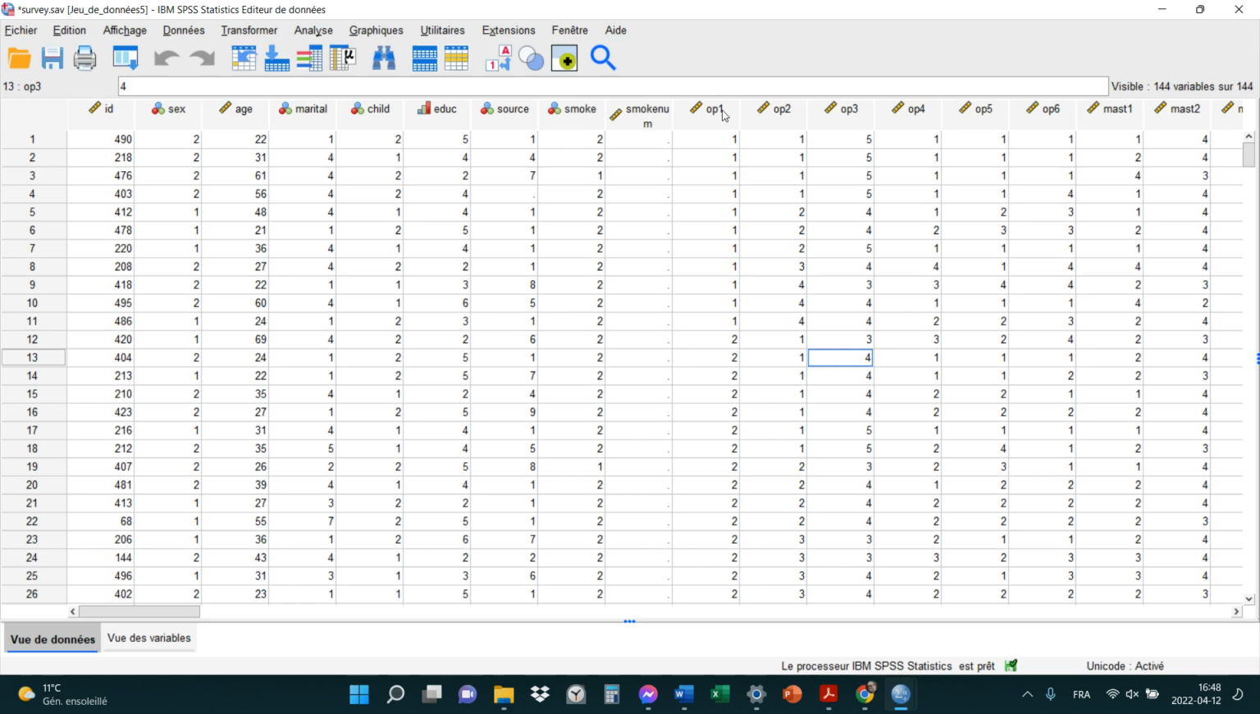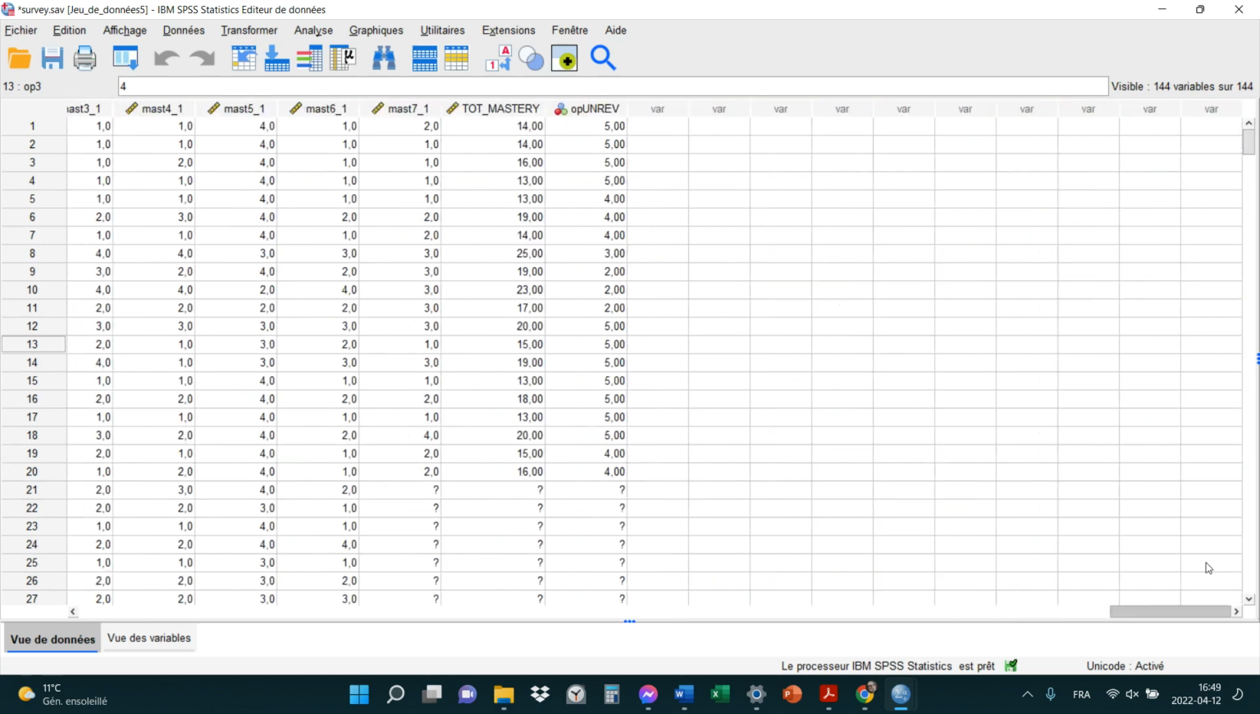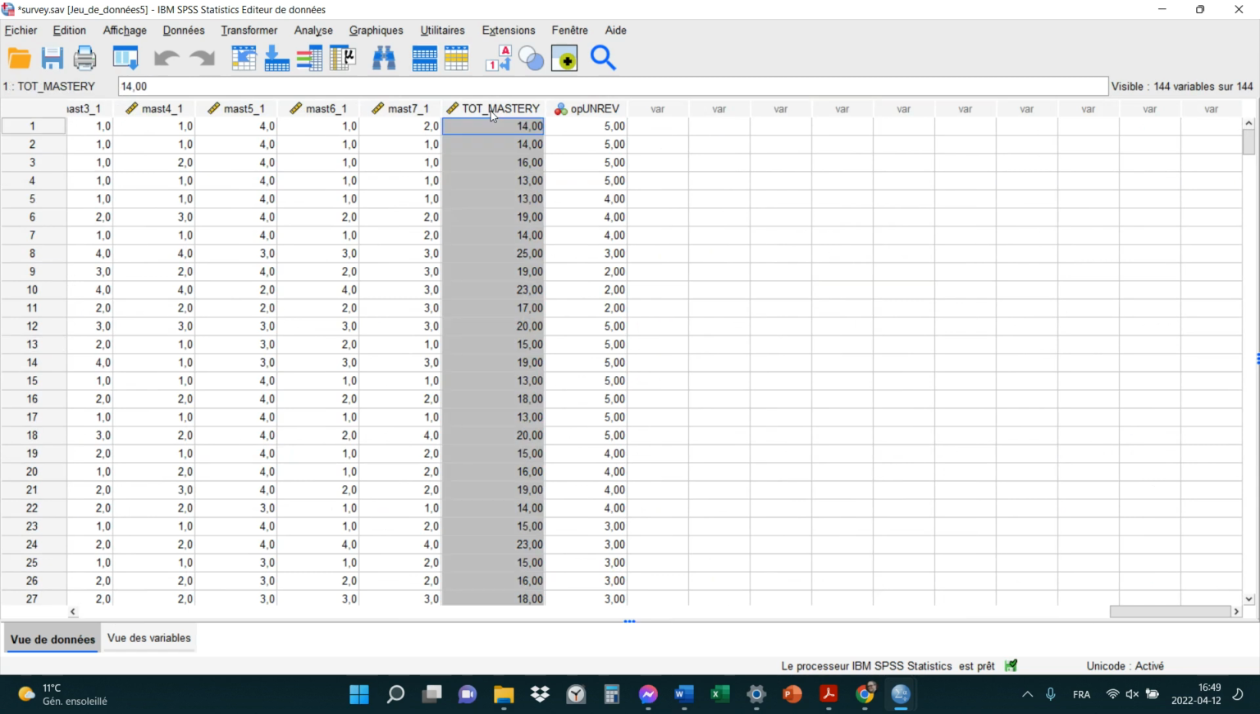Okay. Just pick some sort of total variable. Okay, total mastery, right here, okay? Comment je ferais pour savoir si dans la variable total mastery, il y a des scores extrêmes? If there are any outliers in total mastery, how would I go about checking that? Well, there's a couple of ways.